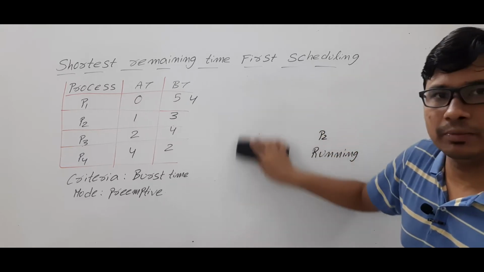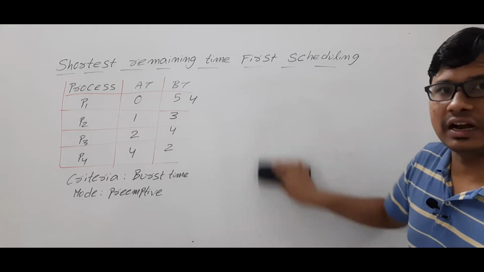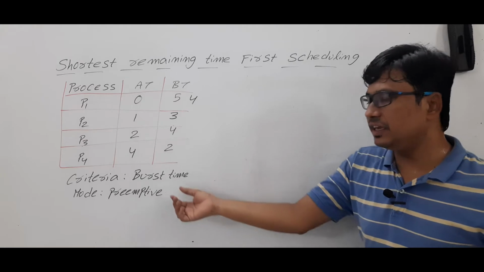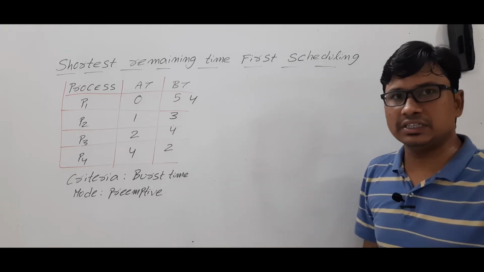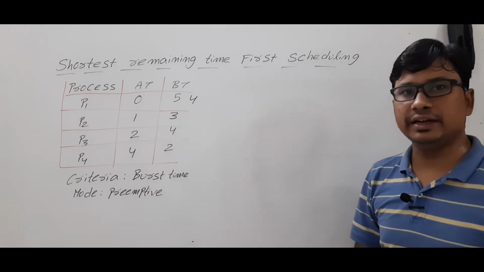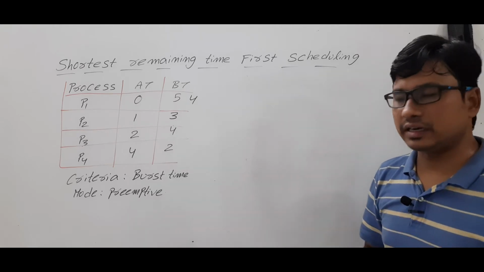If it is non-preemptive, the CPU will not remove that process until it completes its task. Whereas in preemptive, if any other process in the ready state has less burst time, then the running process will be shifted to the ready state and the process in the ready queue will be transferred to the running state.